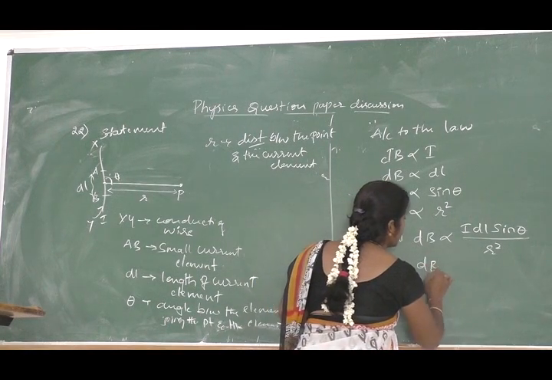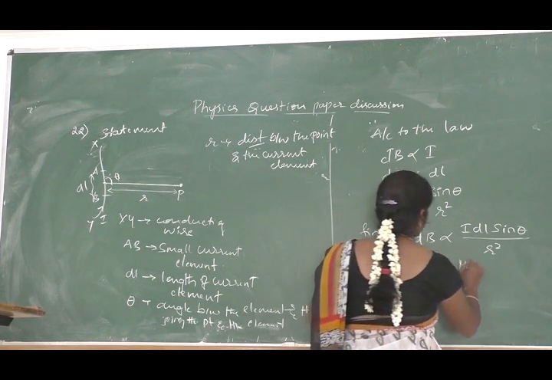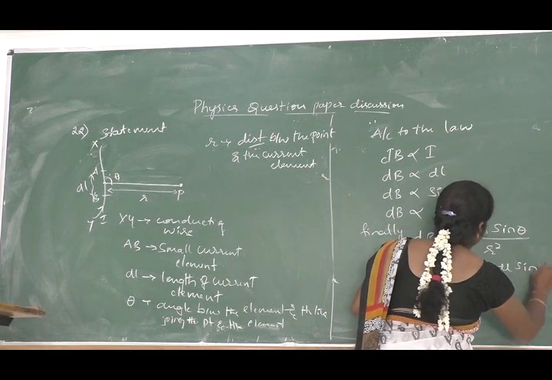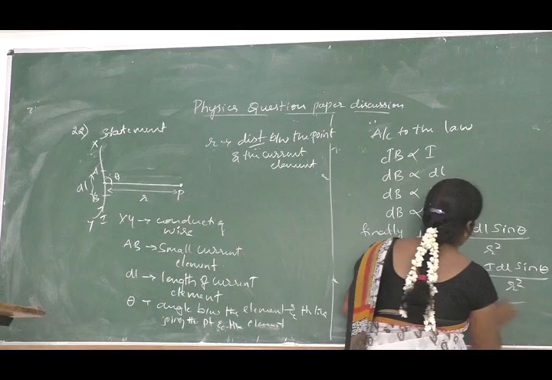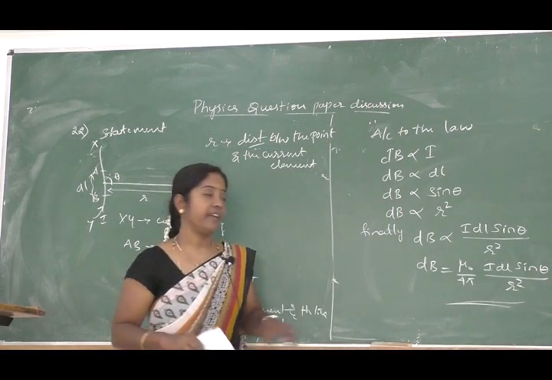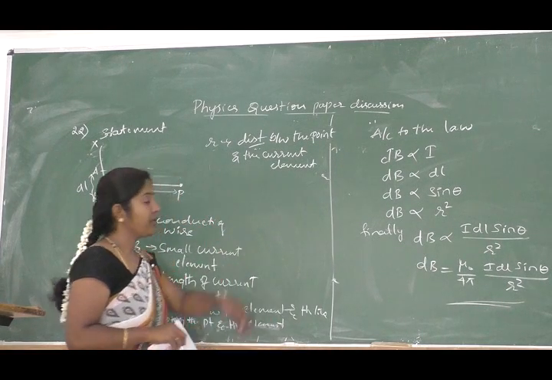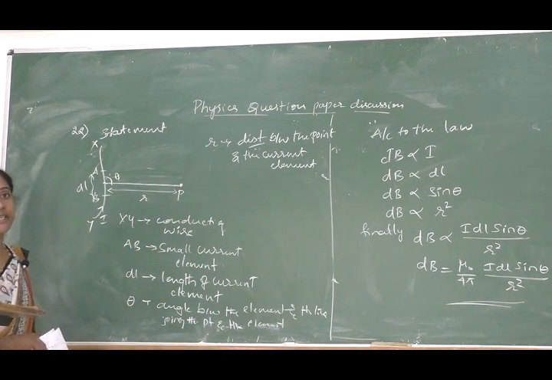So if we remove the proportionality, it is mu naught by 4 pi into I dl sin theta divided by r square. So this much you have to write. Finally, mu naught by 4 pi is a proportionality constant. So this much you have to mention, right?